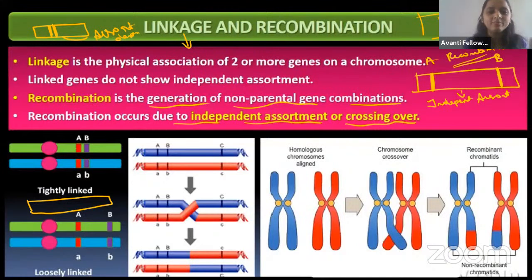The same thing happens here. When two genes are together, they will go together only; they will not go independently. That is why in linked genes recombination is very less. They will not do any creative work, because they are together only. They will do everything together. So that is the reason.